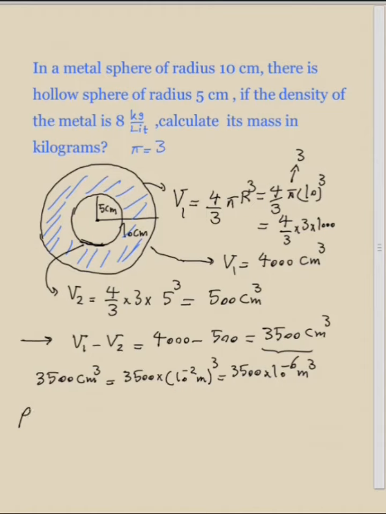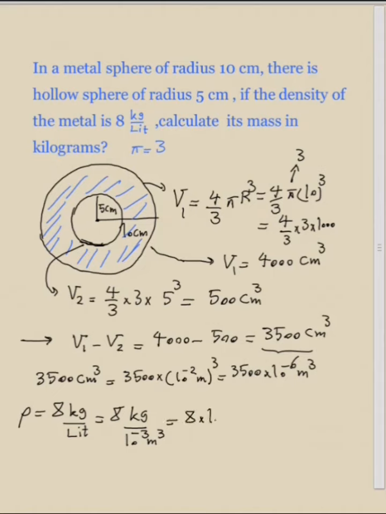But you need to convert the units of density from kilograms per liter into kilograms per meter cubed. So we write 8 kilograms per liter is equal to 8 kilograms, and instead of liter you can write 10 to the minus 3 meters cubed. So 10 to the minus 3, when it comes to the top, becomes 10 to the 3.